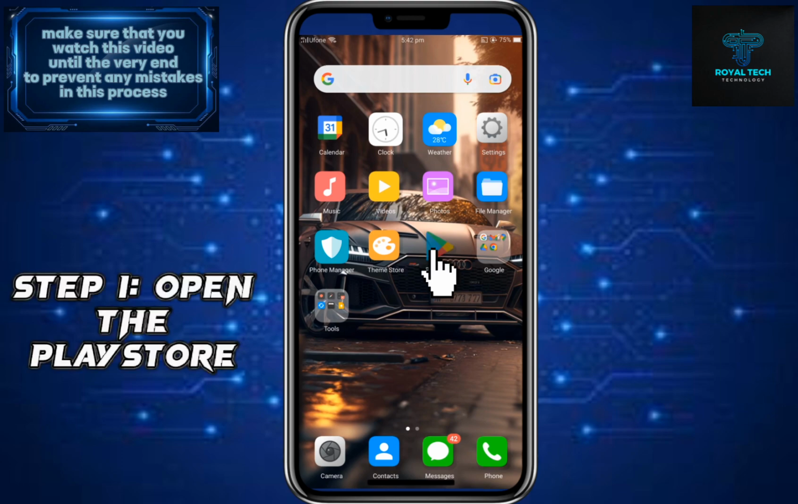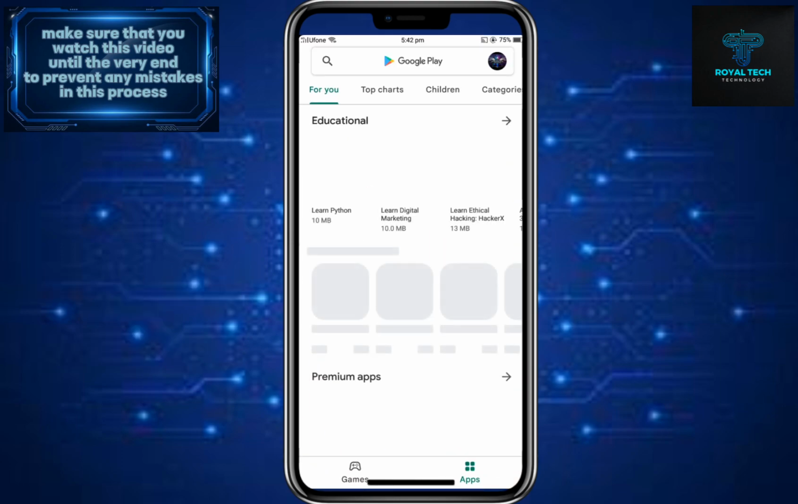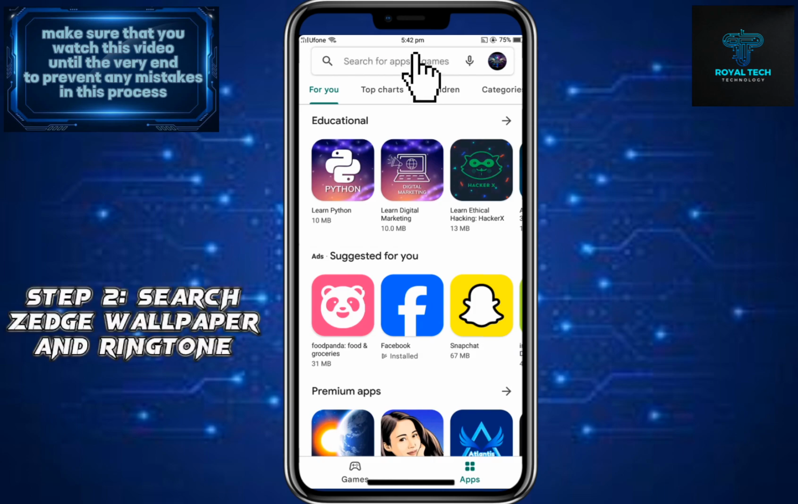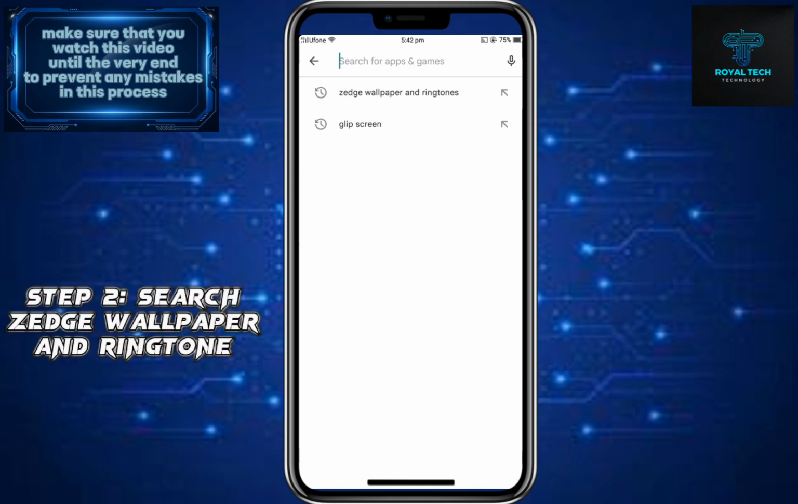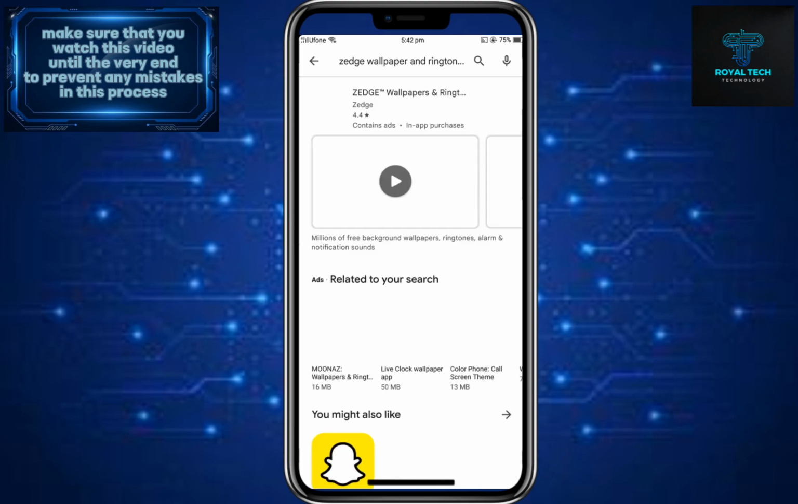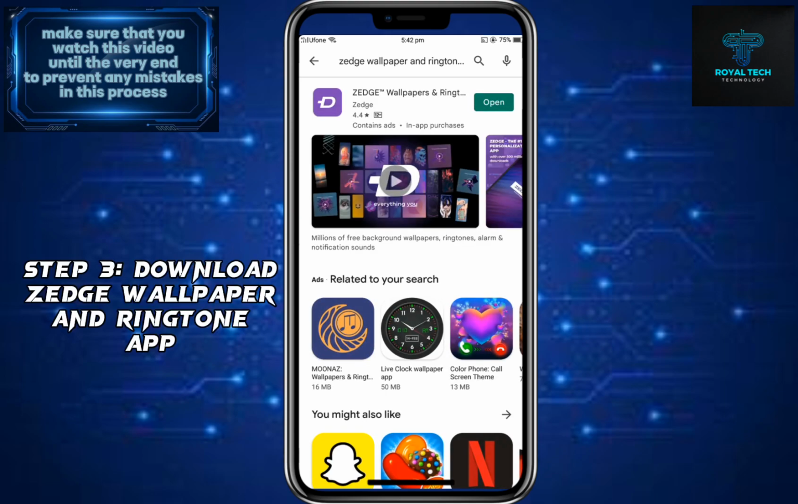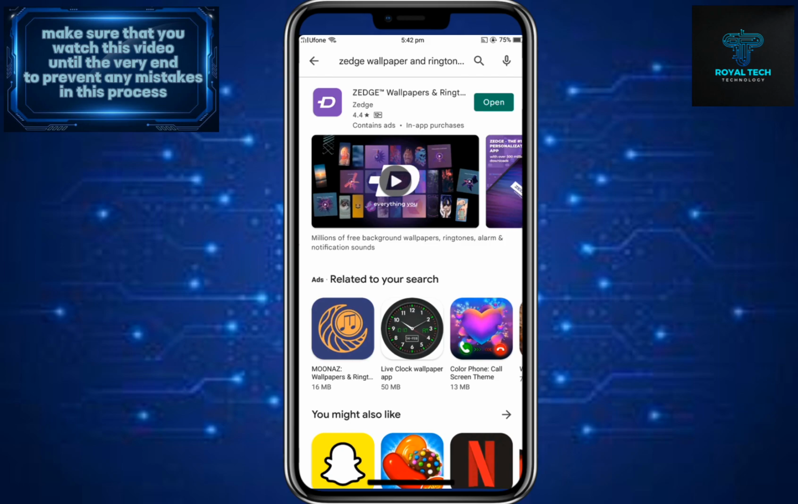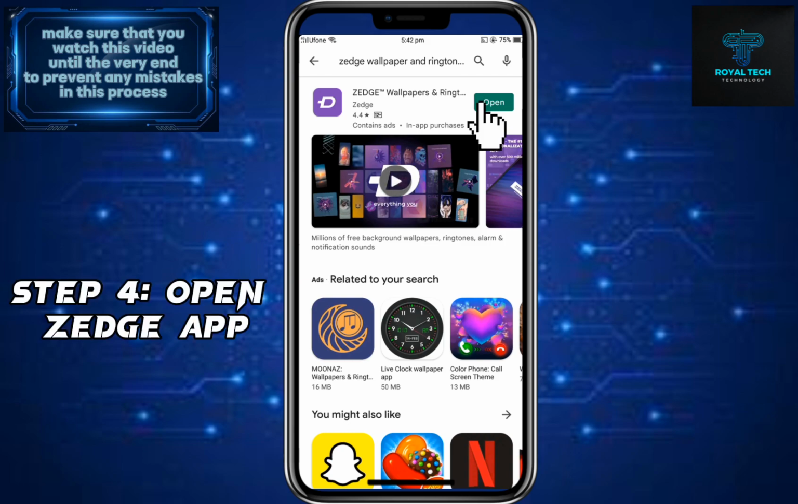Step 1. Open the Play Store. Step 2. Search Sedge wallpaper and ringtone. Step 3. Download Sedge wallpaper and ringtone app. Step 4. Open Sedge app.